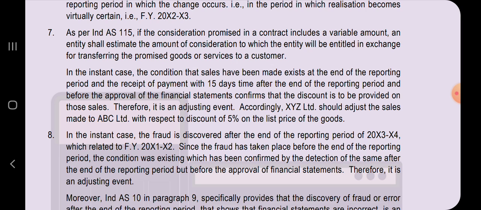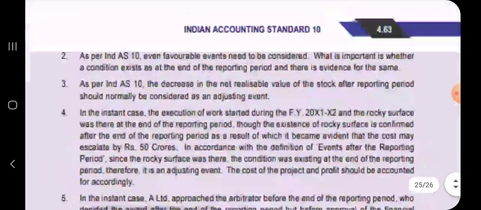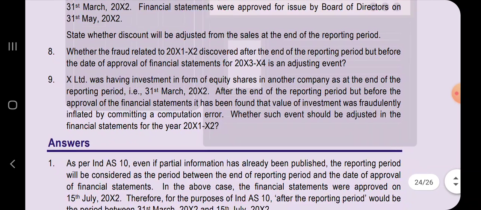Since there exists a condition on the date of the balance sheet, you have to adjust this 5% discount on the list price. Therefore, this is an adjusting event. Let's solve question number 8.